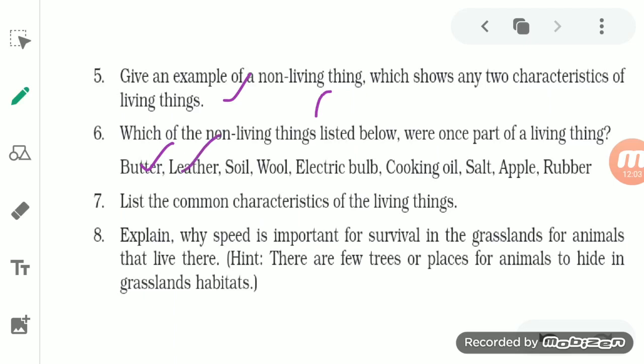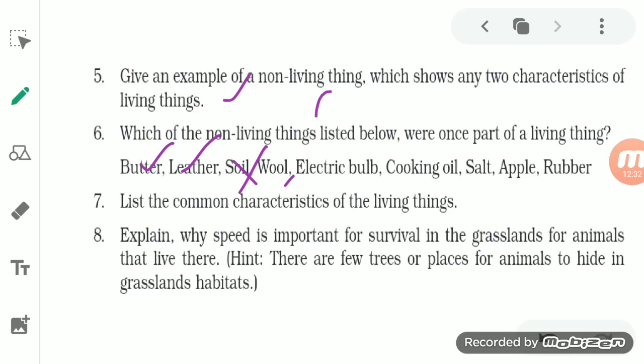The second one is the leather. So you see students, leather was also once a part of a living thing, because we obtain leather from the skin of a living organism. So that skin, from where we obtain leather, was once a part of a living organism. So leather is also the same. Soil, no, soil is an abiotic component. It is a non-living thing. So soil, no, soil is not.